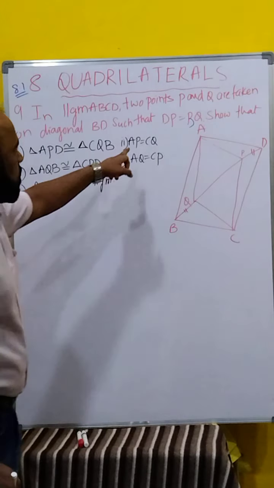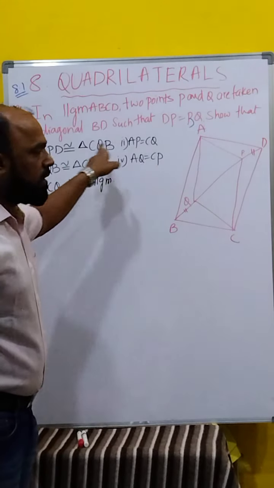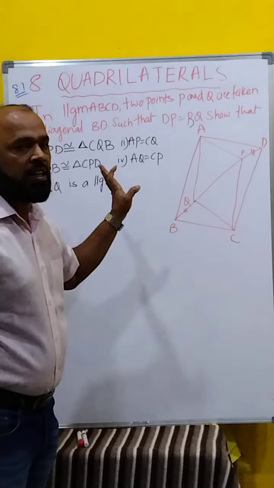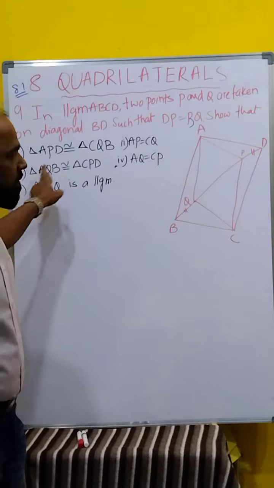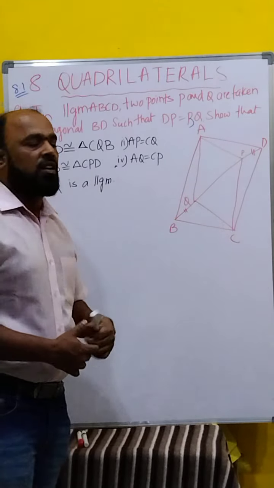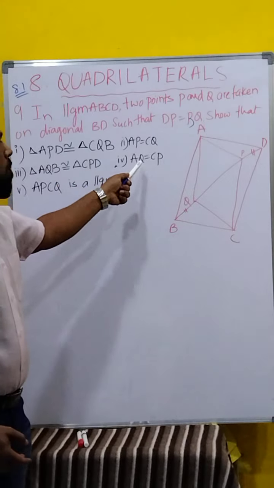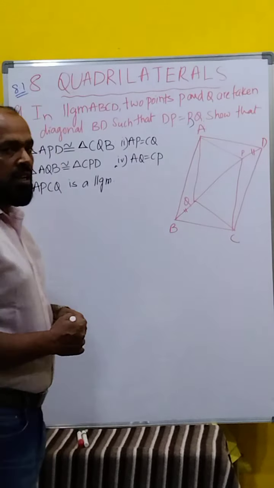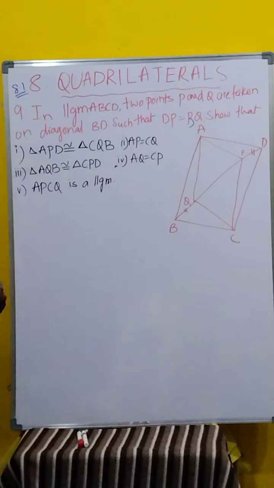Clear? First one, what we have to prove? If you prove this one, then AP is equal to CQ directly by CPCT. If you prove the third one, then the fourth one follows by CPCT only. No need to prove separately, because if two triangles are congruent, this one and this one follow by CPCT. Now we will go for the first one.